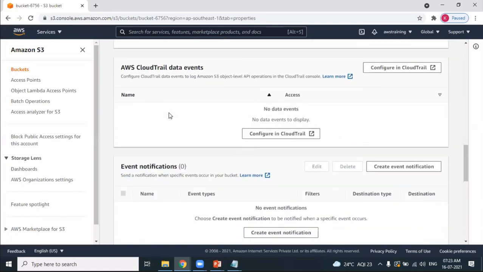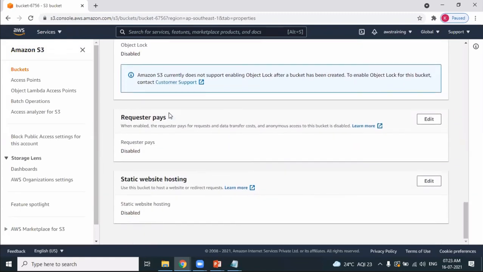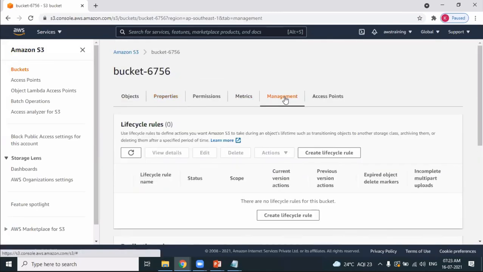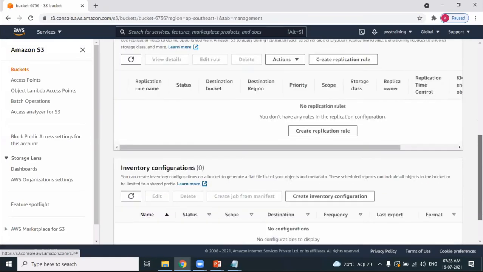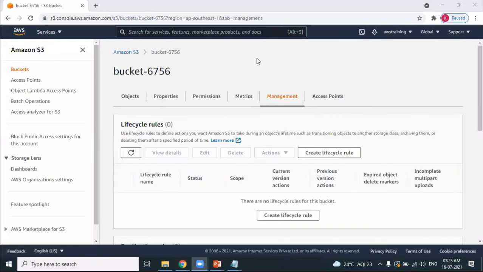And then event notification, transfer acceleration is important. Object lock is important. Static website hosting is important. These are the important features which you should know. Coming to management, you should know about the lifecycle management of buckets. And replication rules. All these are very, very important. So these are the points which we are planning to learn in our next class.